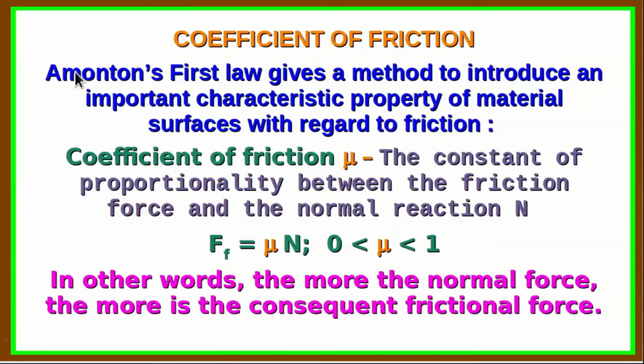Now, the first law, namely Amontons' first law, gives us a direct method to introduce an important characteristic property of the material surface with regard to friction, and that is called the coefficient of friction, designated by the symbol mu. It is actually the constant of proportionality between the friction force and the normal reaction N. So the friction force is equal to mu times N, and it is seen that mu is for most materials less than 1. In other words, the more the normal force, the more is the consequent frictional force developed.